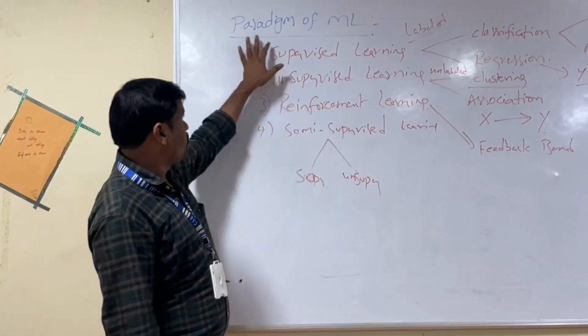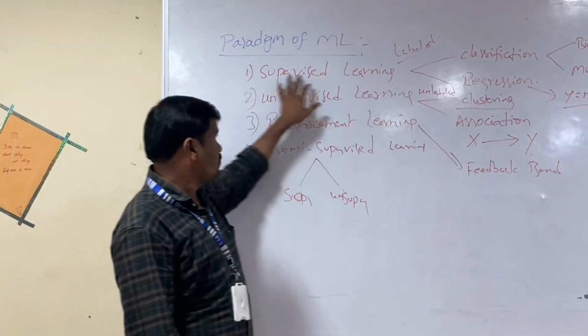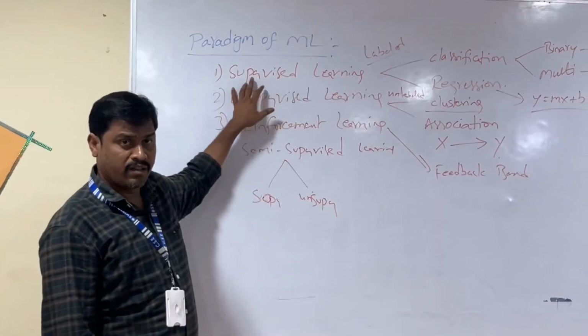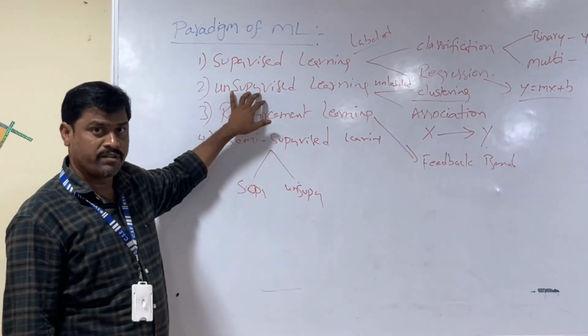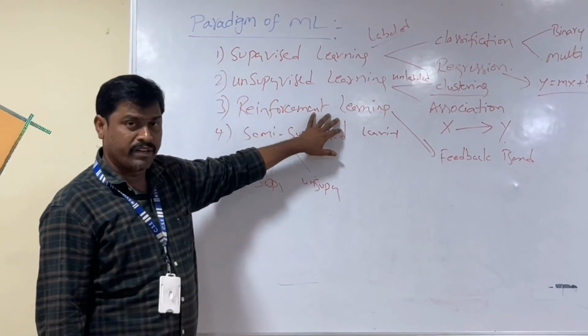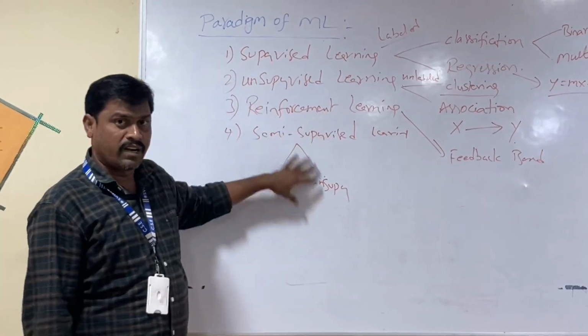Okay, so this is about the paradigms of machine learning. Supervised learning has different types of algorithms, unsupervised learning also has different types of algorithms, and reinforcement learning also has different types of algorithms. We will discuss those in later classes.